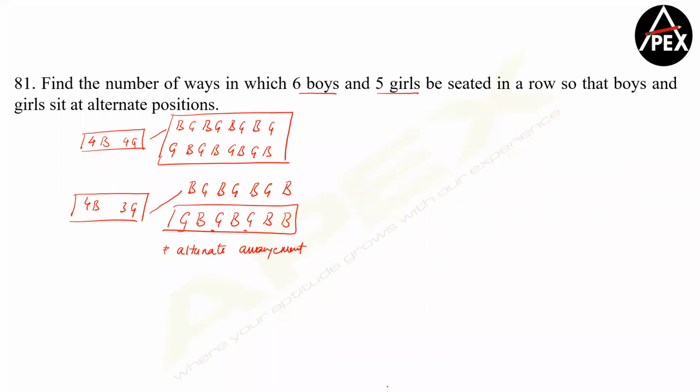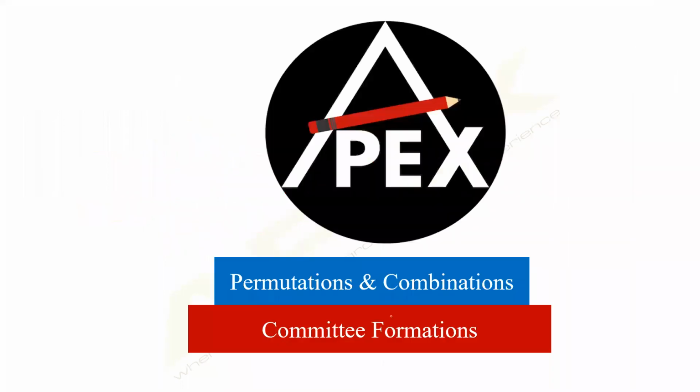So please do not blindly just write 2 factorial into 6 factorial into 5 factorial, right? So if they are not equal, you will generally have only one case. In this case, the only case is 6 boys will be 6 factorial, 5 girls will be 5 factorial. So therefore, your answer is 6 factorial into 5 factorial. Clear, guys? So we're done with arranging people. Any doubts so far?